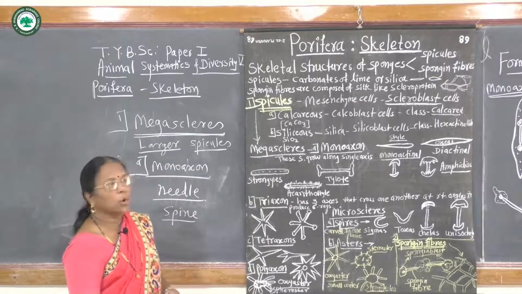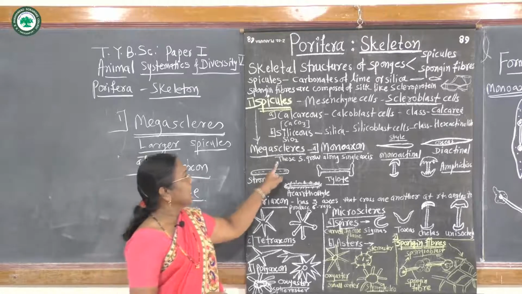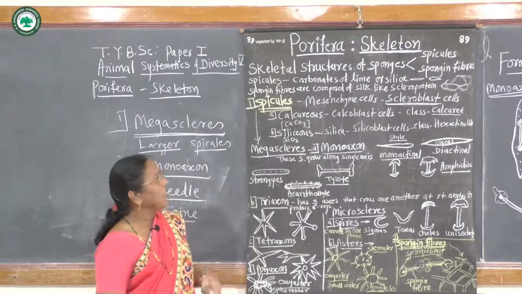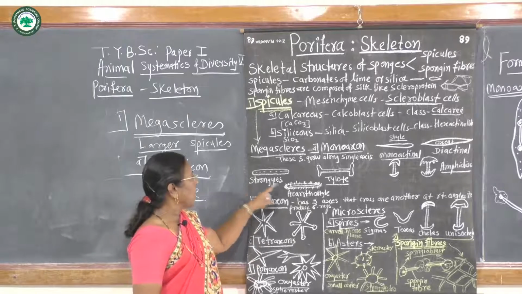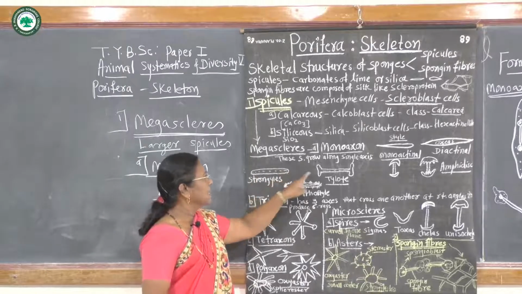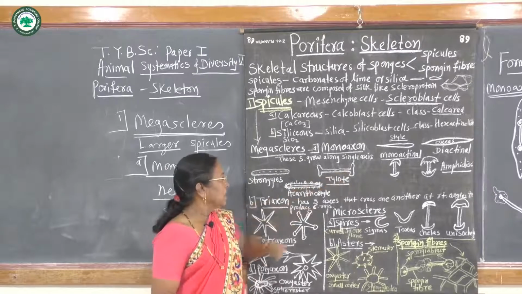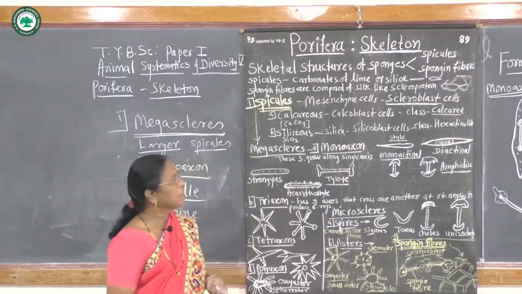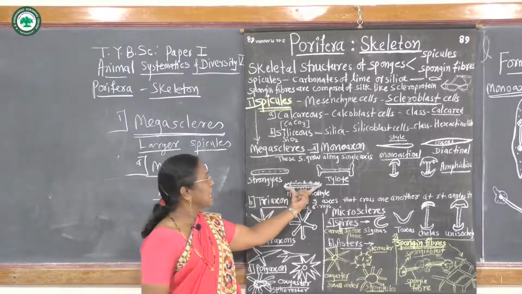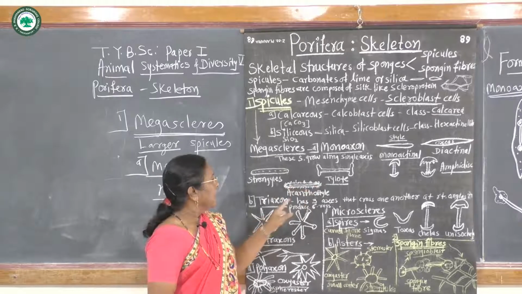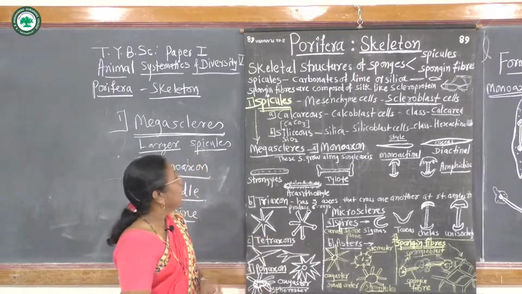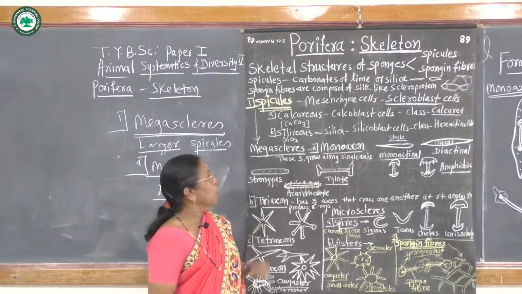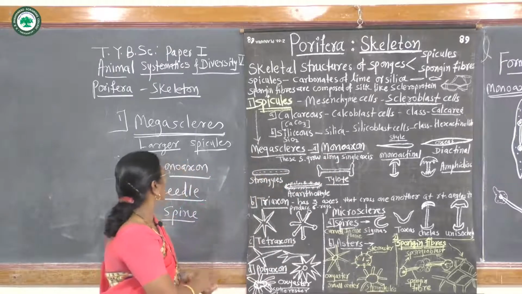When spicules grow along a single axis, then they are called monoactinal, diactinal, amphidisc or strongyles, blunt end strongyles, pinhead, tylodes, and acanthostyle if there are spiny needle-like processes present on the single axis or single ray. All these are the first type, that is the monoaxon from Megascleres.